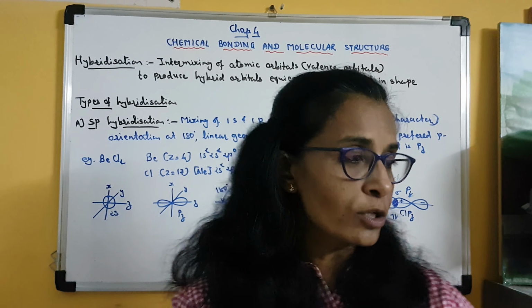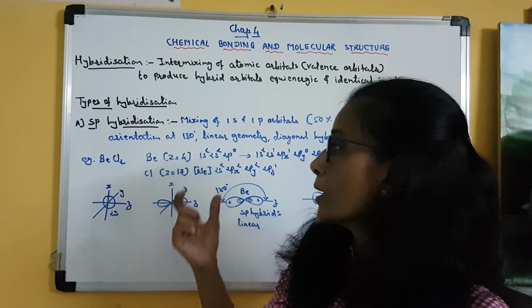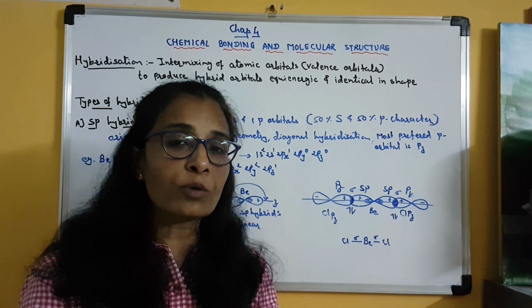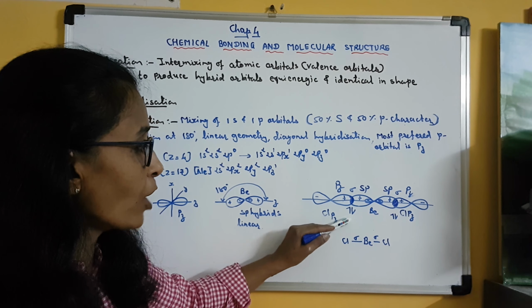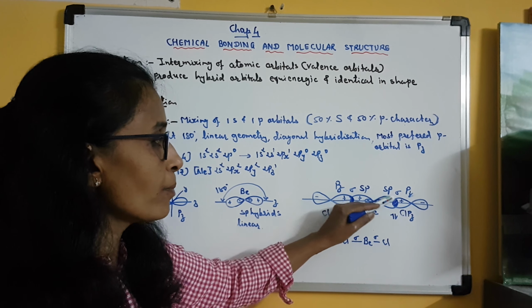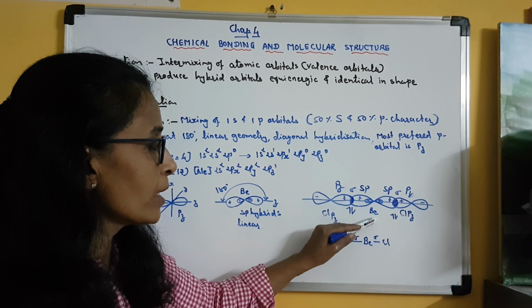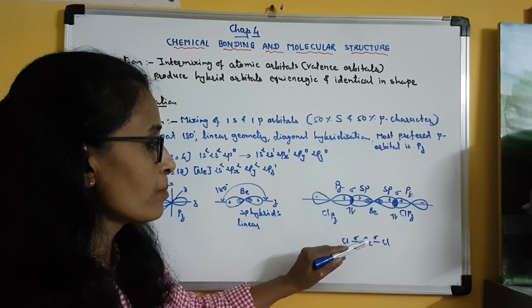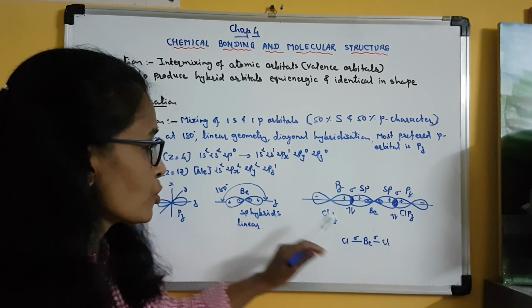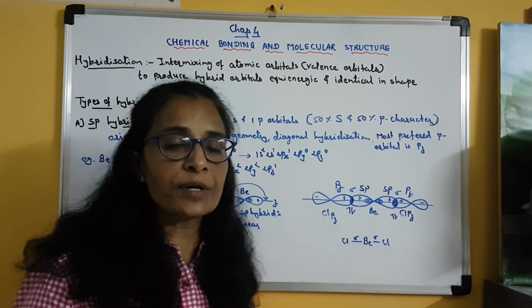Clear? And it is also important that the bond formed by a hybrid orbital is always a strong bond. Here, in the bond formation between beryllium and chlorine, there is involvement of hybrid orbitals of beryllium, and that is why a strong sigma bond is formed between these two elements. Clear? So this is all about sp hybridization.